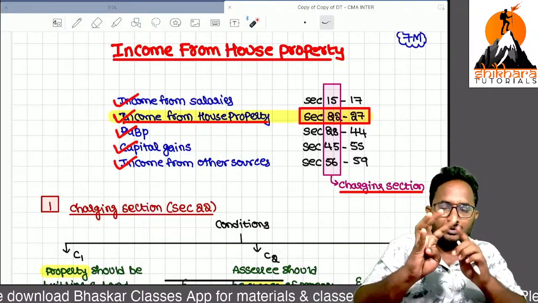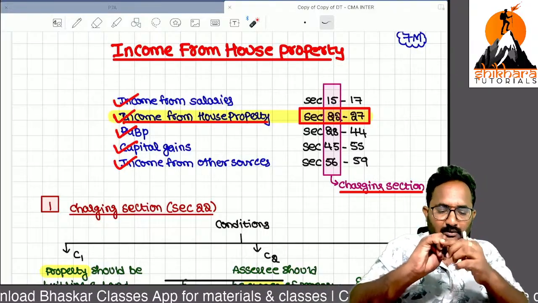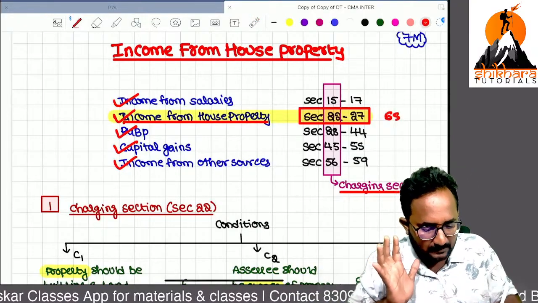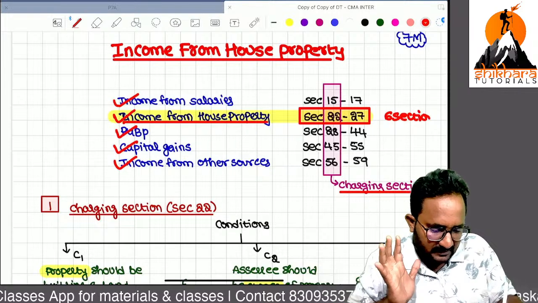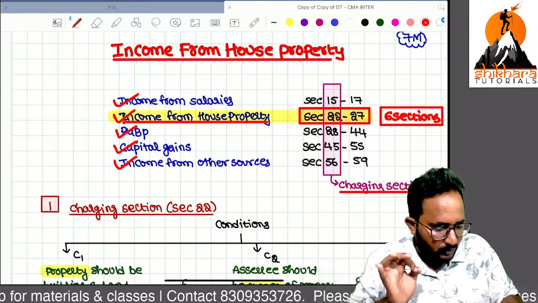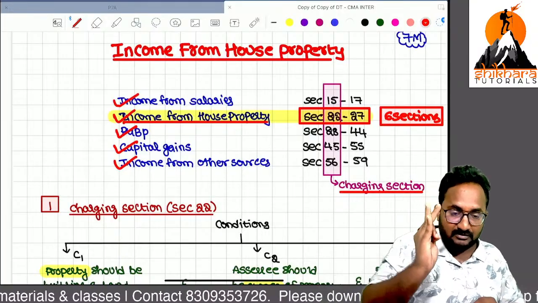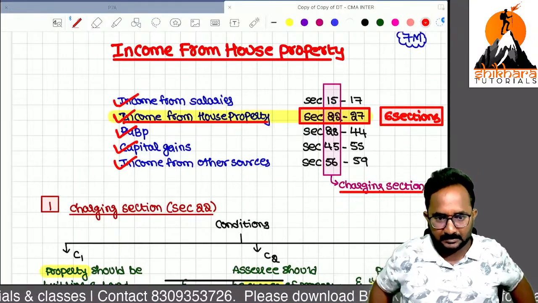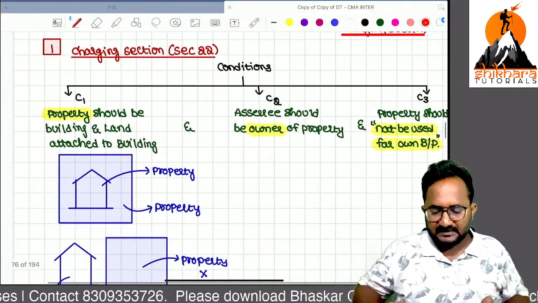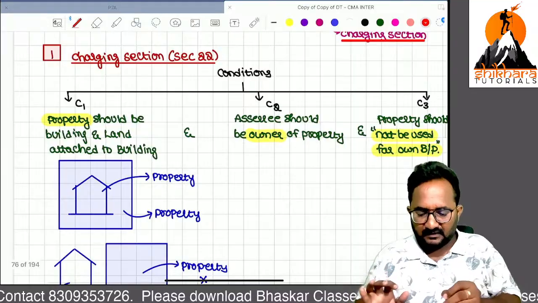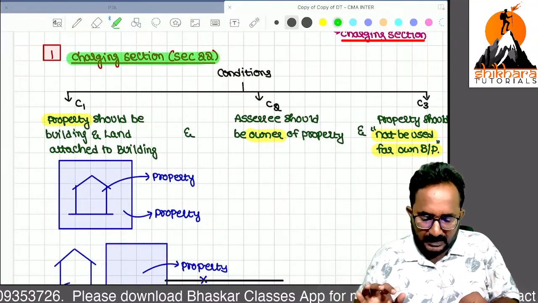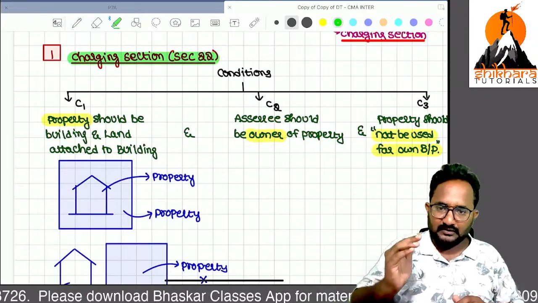Now, 22, 23, 24, 25, 26, 27. Exactly, we have 6 sections in this chapter. If you learn these 6 sections, then this chapter will be over. 7 marks. We want to get 7 out of 7 from this chapter. That is our only target. Now, straight away, we can start our discussion with the charging section. It is very important. Without the charging section, the entire head of income is useless.